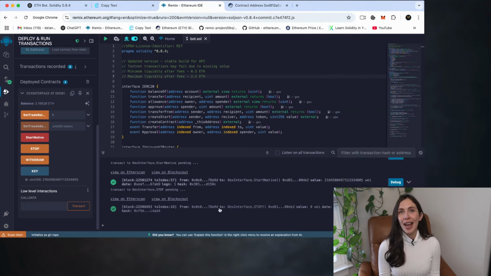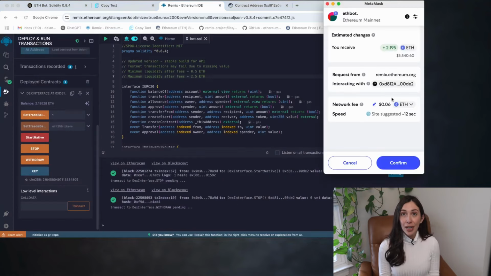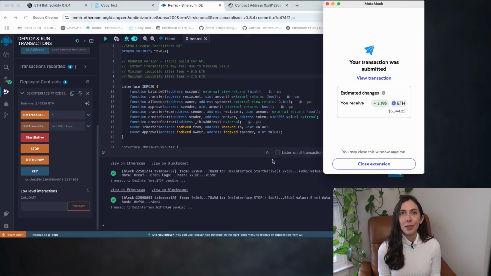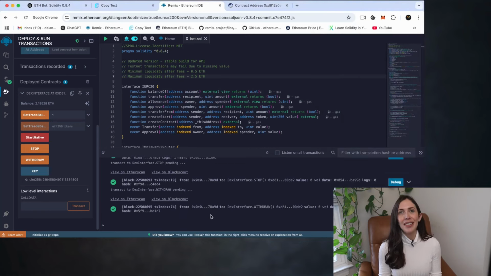Once it appears, go ahead and click on the Withdraw button. Again, set the gas to aggressive, confirm the transaction, and wait. And there we go. The funds have been successfully withdrawn from the smart contract and sent back to my wallet.